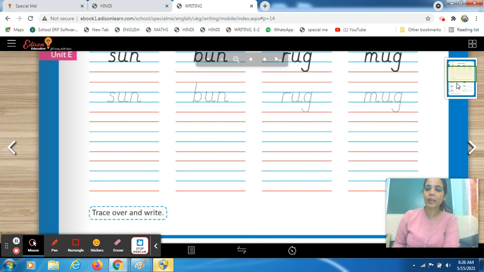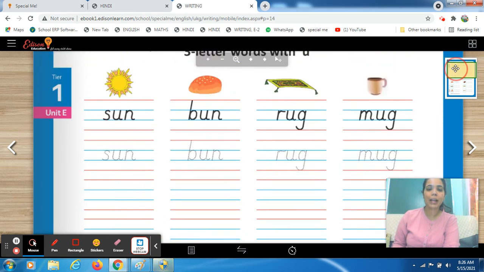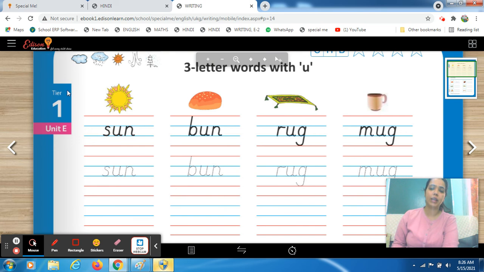I hope you are done with the topmost column. Now, students, what do you observe in this worksheet? Here you are given clip arts. This is a sun, this is a bun. These are the clip arts given to you, and below them the names are mentioned. You have to write the name of that specific picture, and trace it and write it on your own.